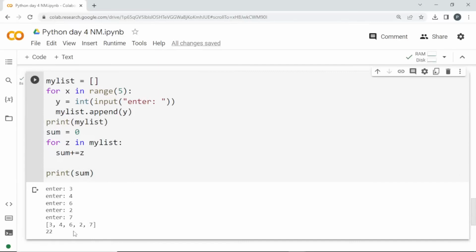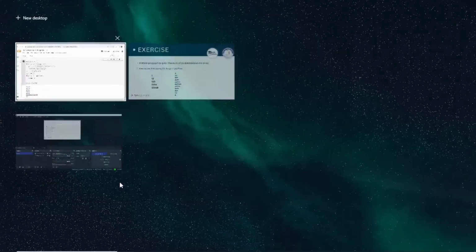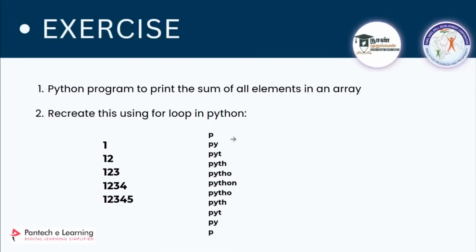Okay, total count is 22. Clear how this is happening? You can change the number range. Whatever the user gives, however many numbers you want, you can add all these numbers in a list and get the output using this for loop. Clear?